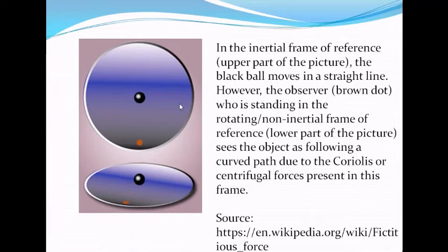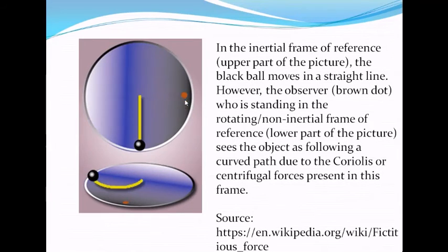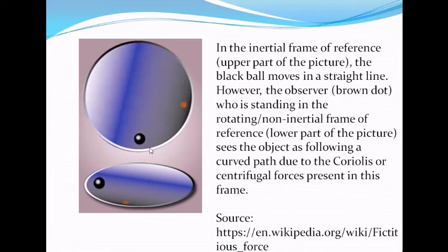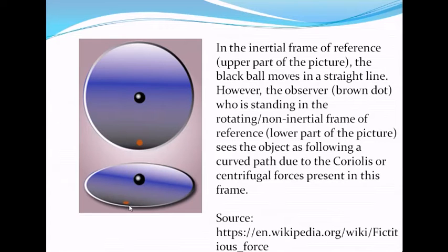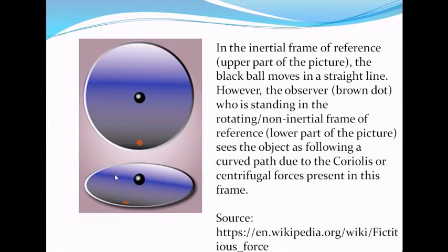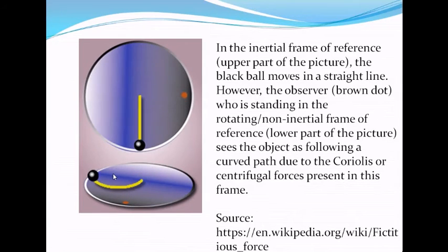As per this brown dot frame of reference, the motion of that black ball is a straight line, but if that brown dot is in a rotating frame of reference or accelerated frame of reference, the motion of that object is said to be a curve. So in this way, the observations or calculations may be wrong.